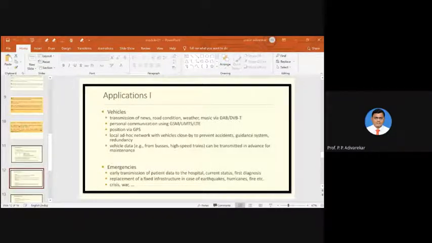Then the second application we are talking about is in the case of emergencies, how mobile communication is used. It is useful in certain emergency conditions. Let's say there is an accident on a road, and the injured person is moving towards the hospital, and an ambulance is taking that person to the hospital.